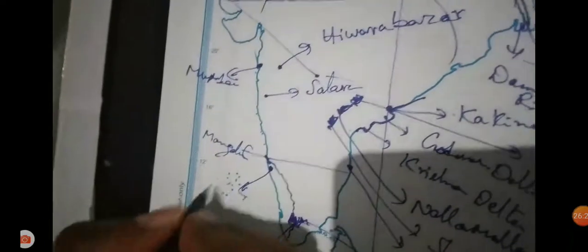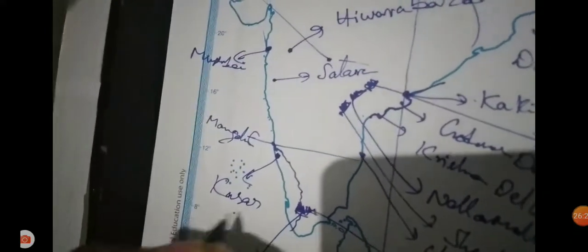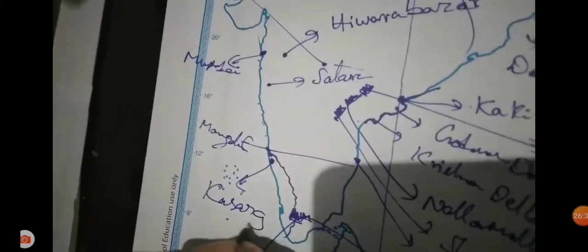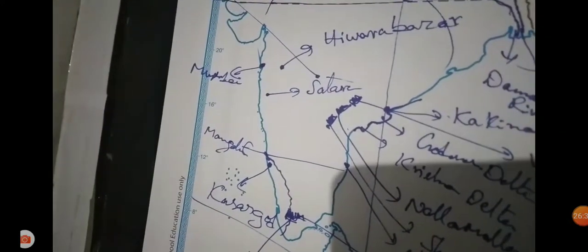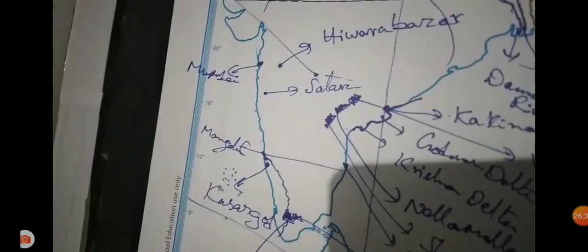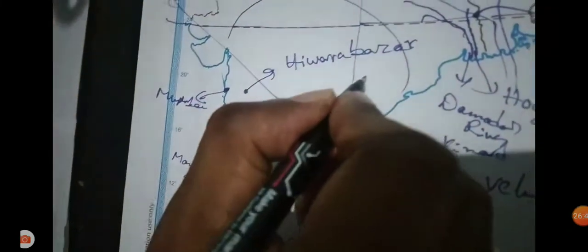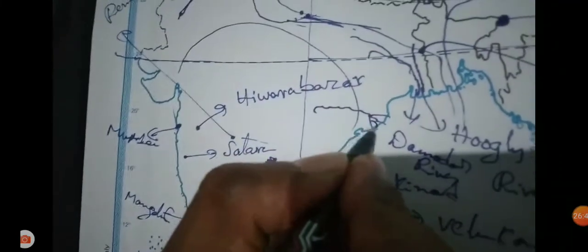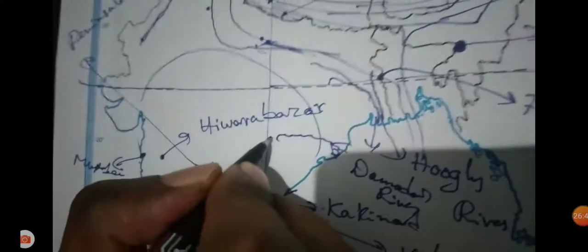This is Kasargod. In Kasargod, the Kerala government sprayed pesticide. Due to that, pollution took place and many people died.